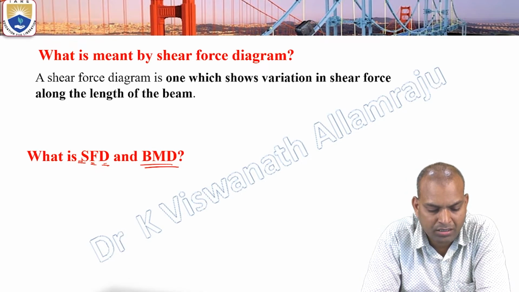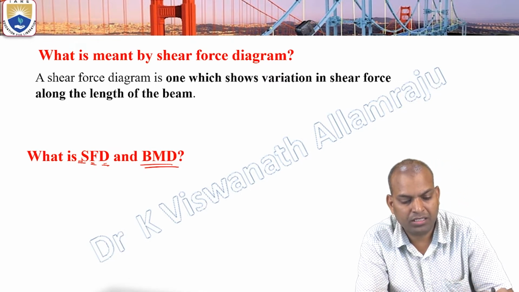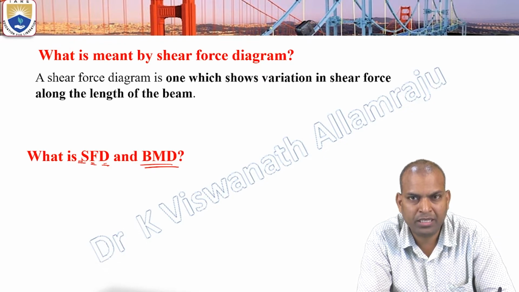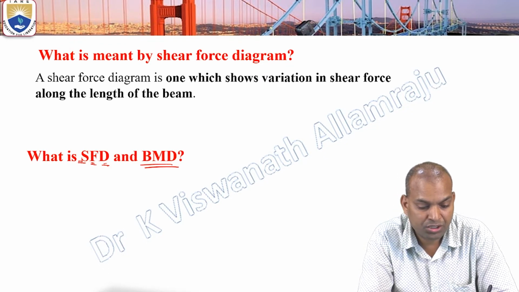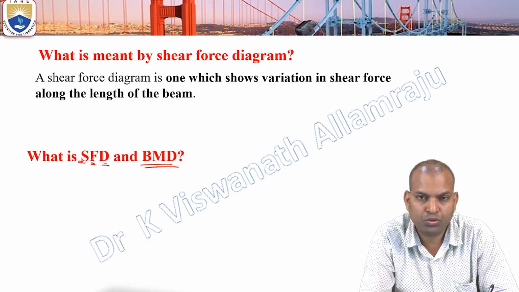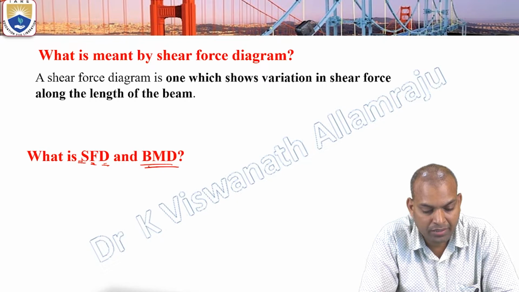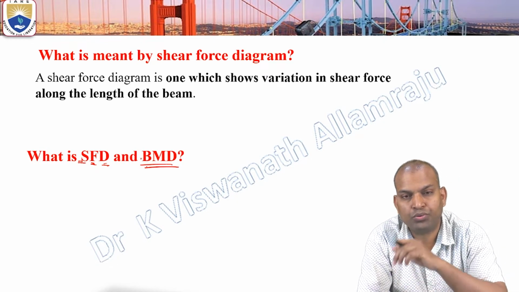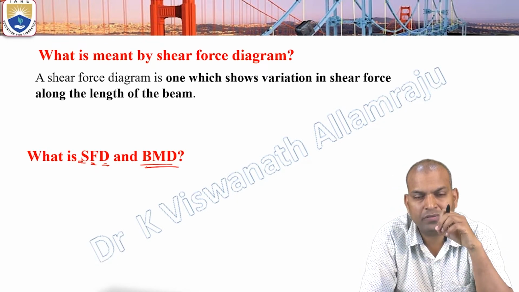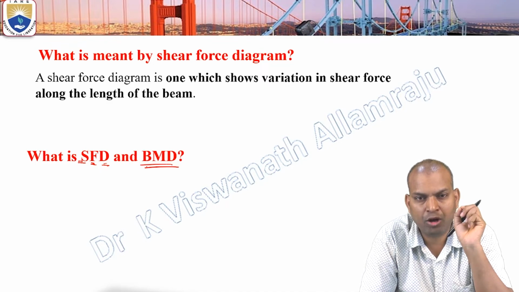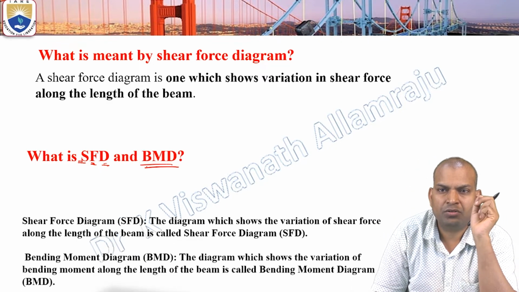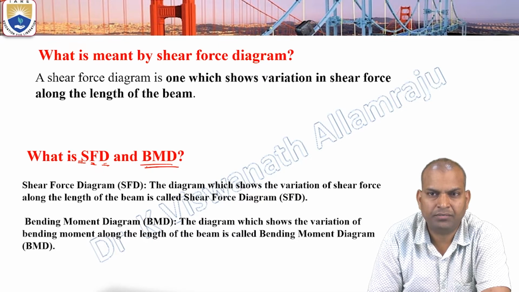That's why here it is the shear force and bending moment diagrams. As I explained, the shear force diagram shows the variation of the shear force along the length of the beam. Similarly, the bending moment diagram shows the variation of the bending moment along the length of the beam.